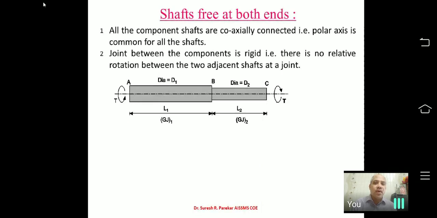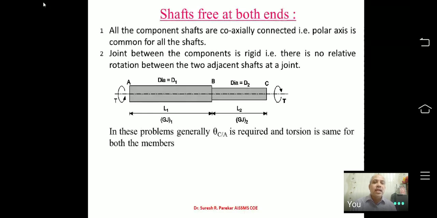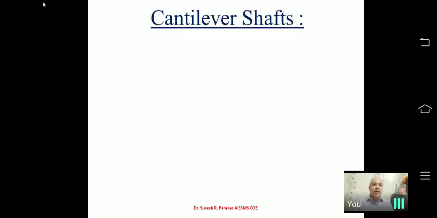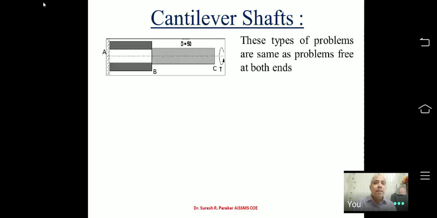Simply find theta for AB, find theta for BC, add these two thetas, and you will get the value of theta at C with respect to A. You can see theta at B with respect to A plus theta at C with respect to B, and if we put TL upon GJ, that gives me the value of rotation at C with respect to A.